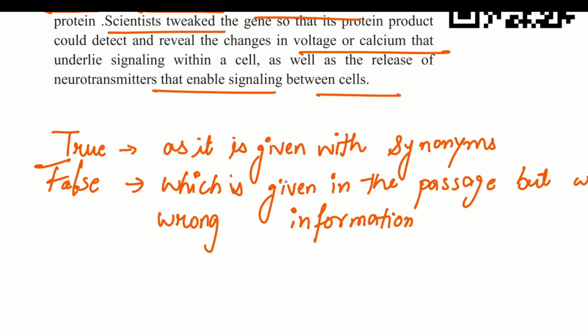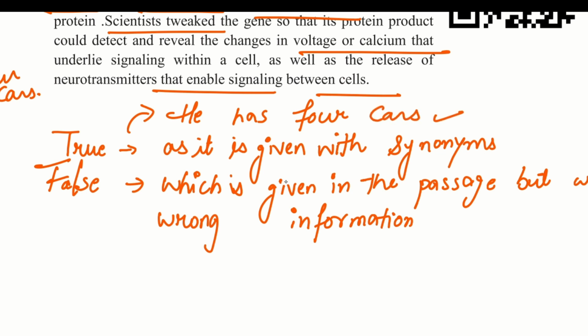For example, in the passage there is information that he has 4 cars. So in true information they mention that he has 4 vehicles, or you can say 4 cars as it is. That is a true statement.